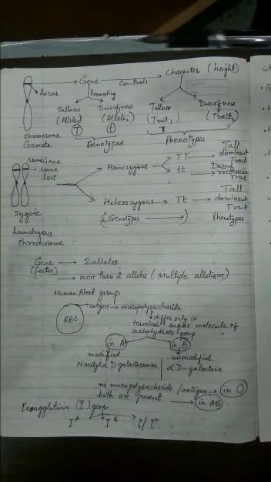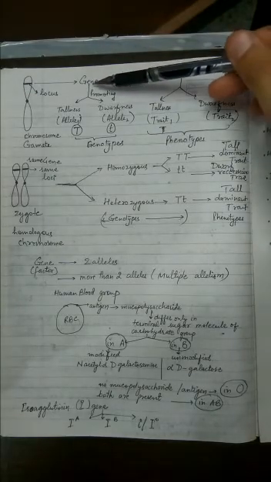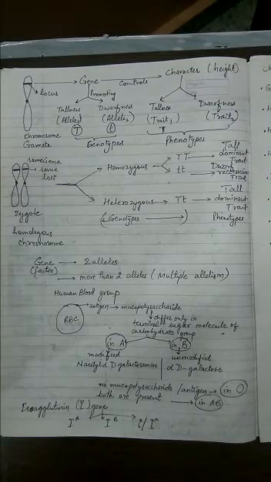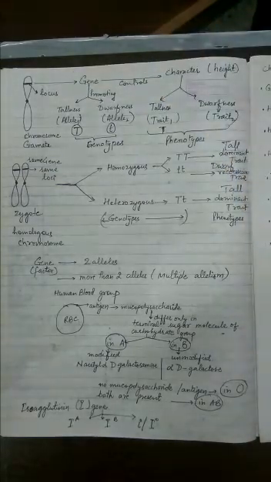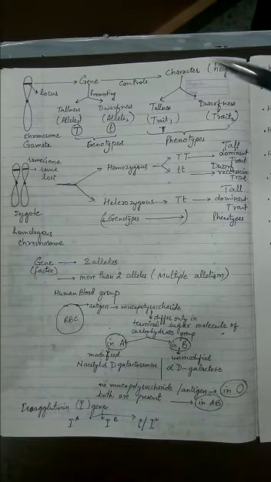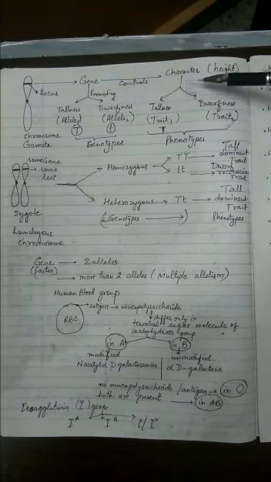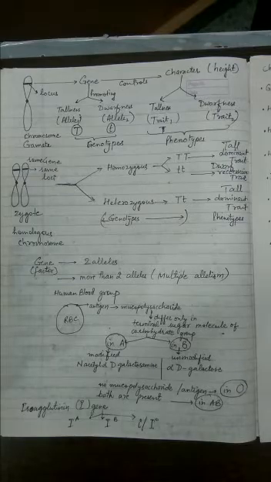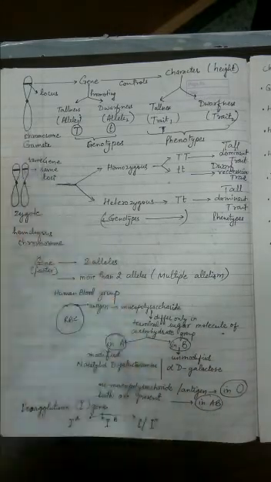Now let's take for an example that the gene which controls a character called height is present on this locus. Locus is the position of a gene on a particular chromosome. So a gene controlling a character is present on this locus. Let's take the example that it is a height controlling gene. So height is a character. That character is controlled by the gene present on a particular chromosome.